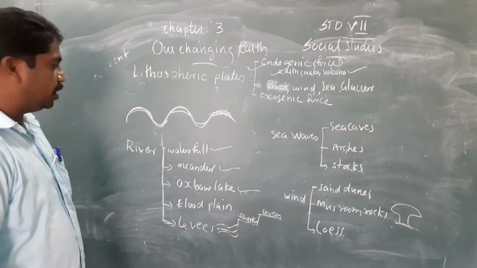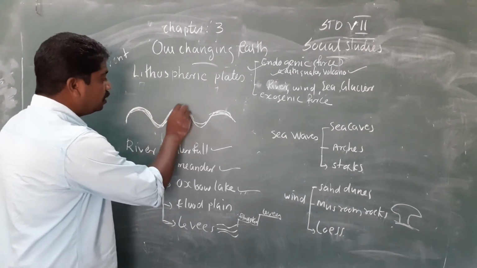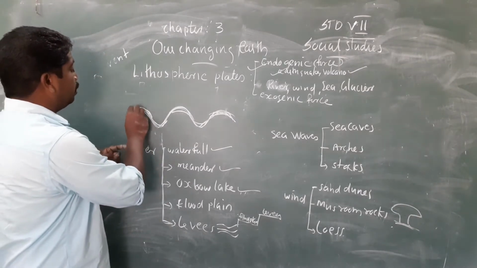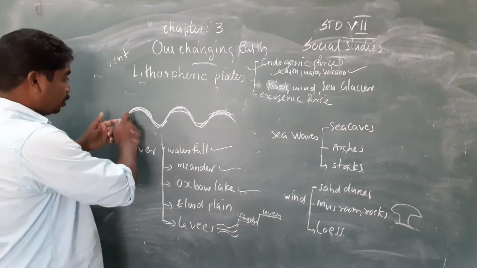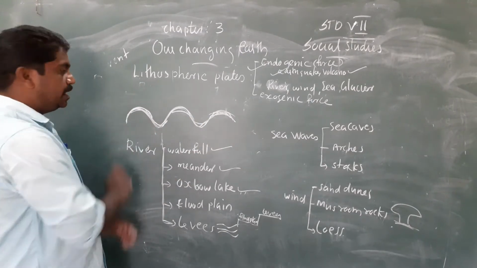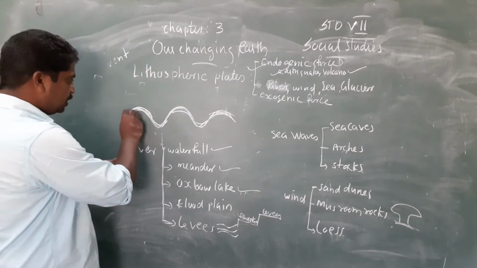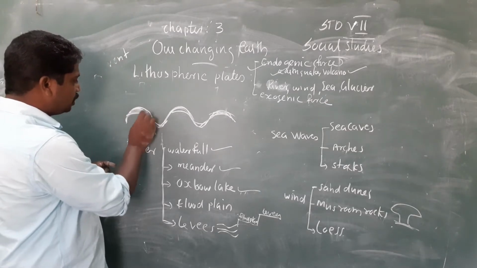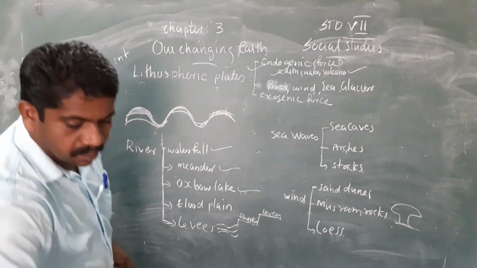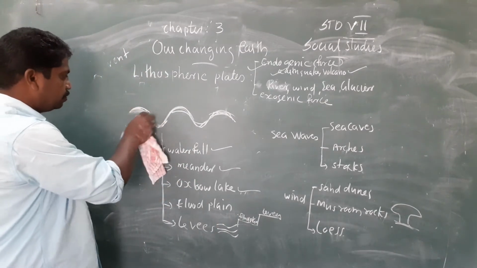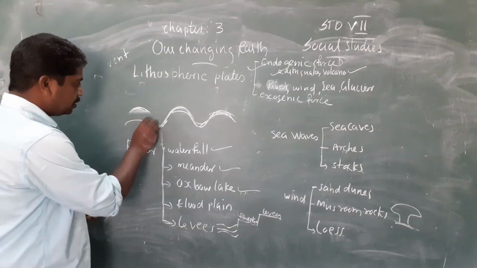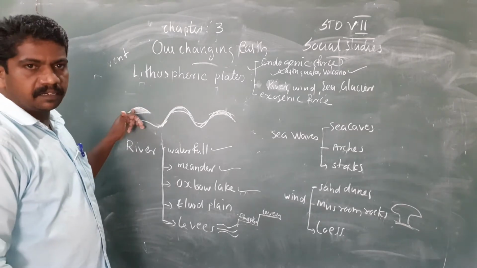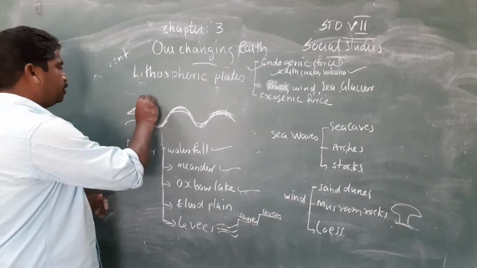Oxbow lake. What is oxbow lake? As I have told you, this is the shape of the river. Sometimes this curve will be cut off from the river and becomes a separate lake, called oxbow lake. The example, this is the river. Sometimes when the river flows like this, the curved area becomes separated from the river. This is called oxbow lake.